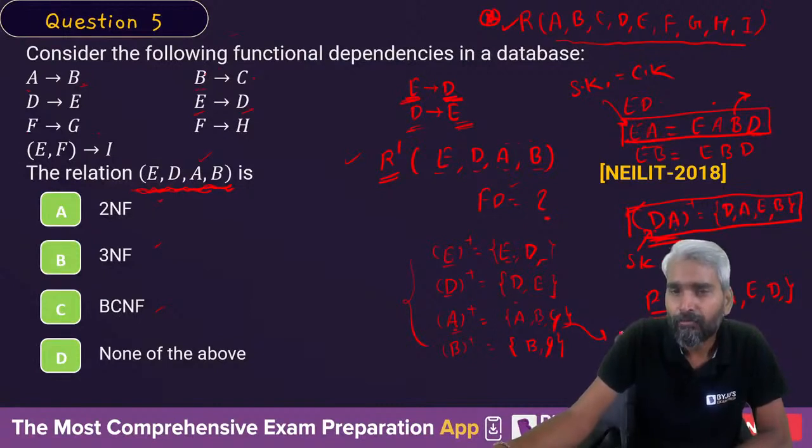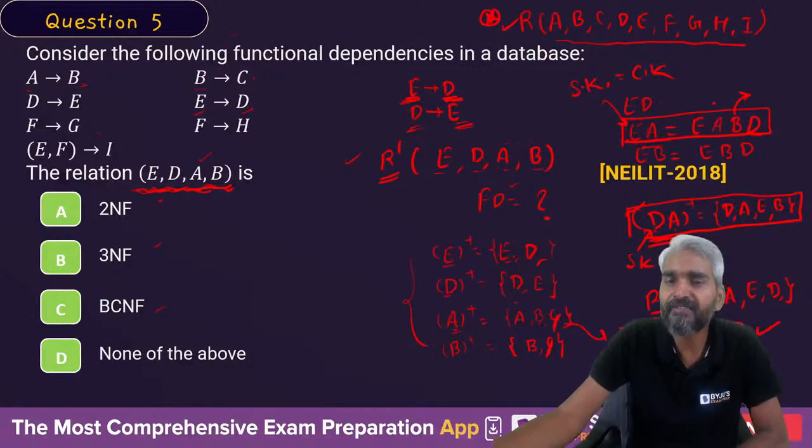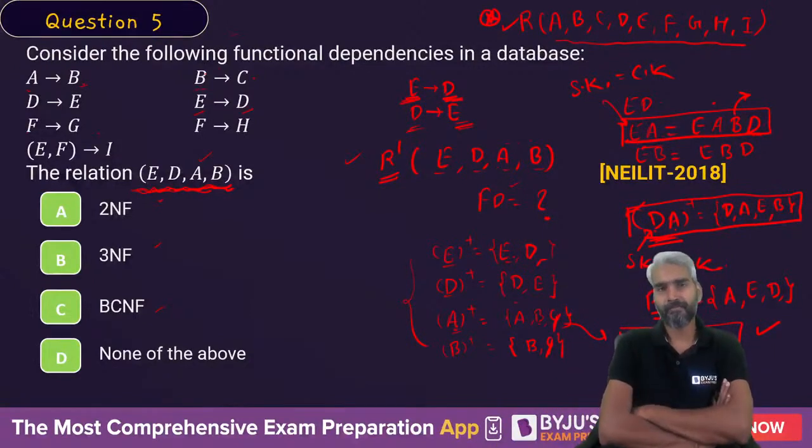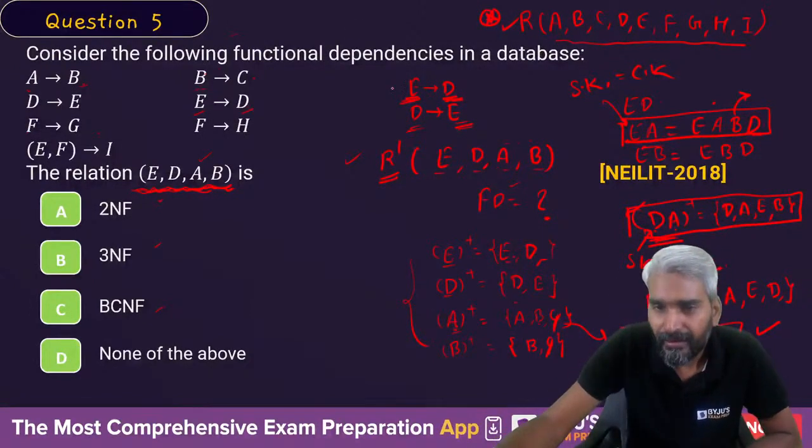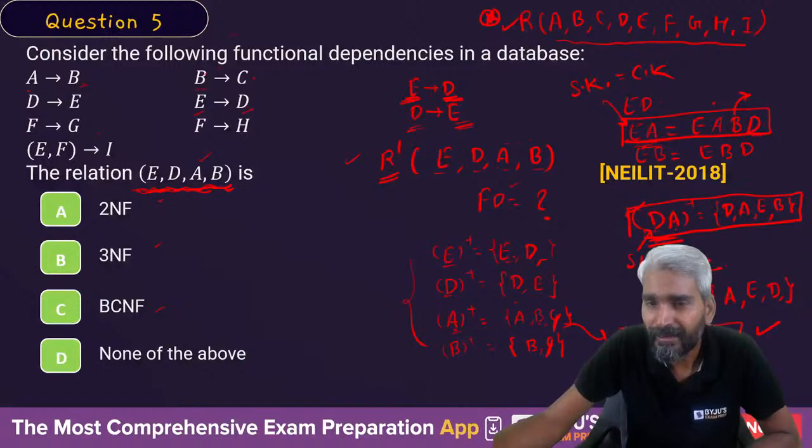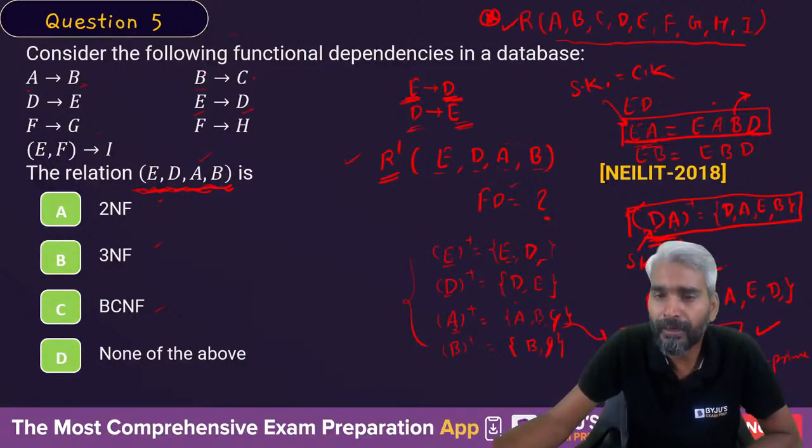Now tell me, what is the normal form of this FD when you say A determines B? This A is a proper subset of a candidate key because this is not a candidate key. EA together forms the candidate key. So it is not a super key. And this B is a non-prime attribute. So this FD is actually a partial dependency.